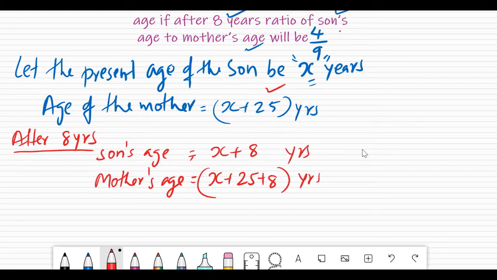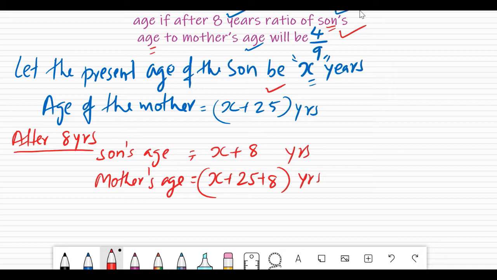And what is given is the ratio will be 4/9 after 8 years. So from this information, if you convert this into ratio in such a way that son's age to mother's age, that is what is given. So if we write son's age upon mother's age, we have to write it as 4/9.